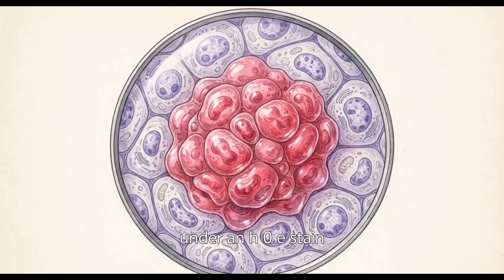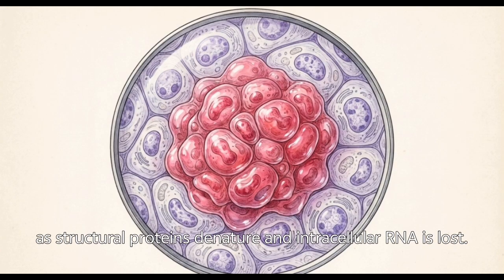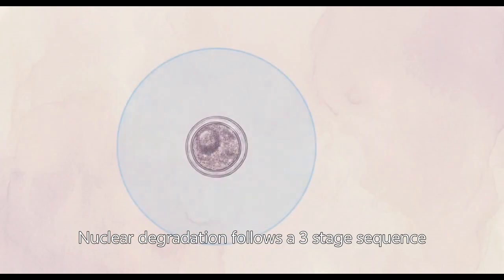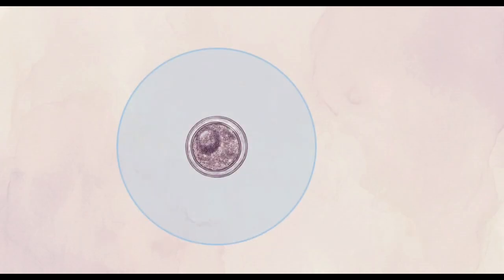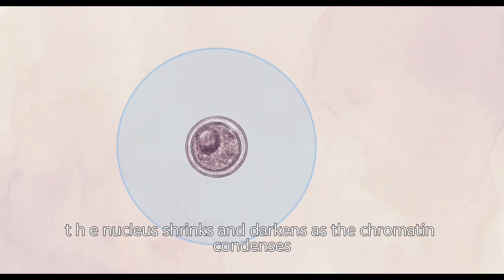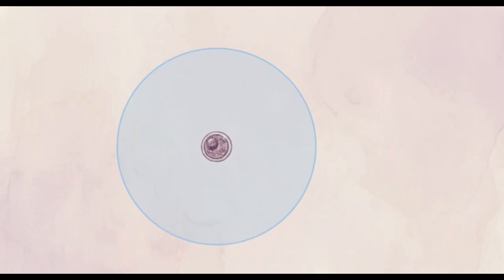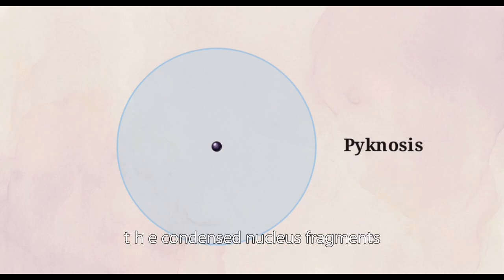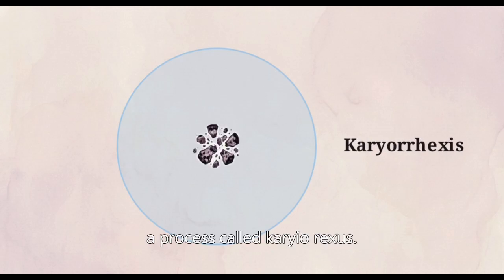Under an H&E stain, the cytoplasm becomes intensely eosinophilic, turning a glassy pink, as structural proteins denature and intracellular RNA is lost. Nuclear degradation follows a three-stage sequence. First, the nucleus shrinks and darkens as the chromatin condenses. This is pyknosis.